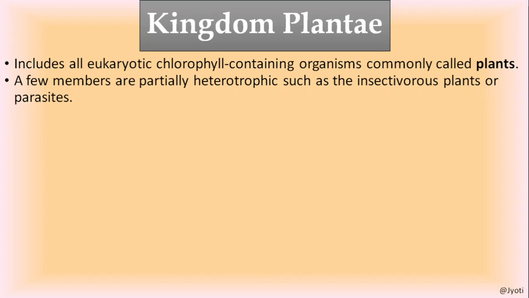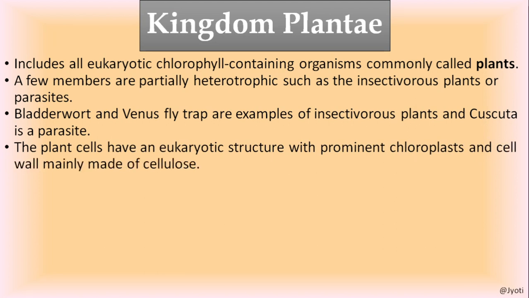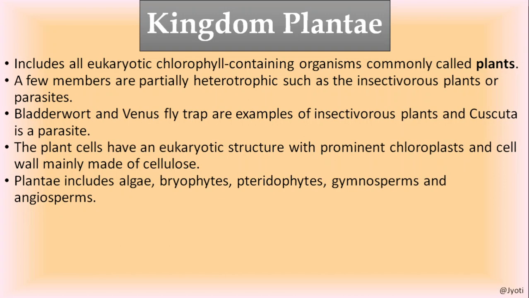Or some are parasitic also, like Cuscuta. And since these are eukaryotic, they have a very prominent chloroplast and a cell wall made up of cellulose. And this Plantae kingdom includes algae, bryophytes, pteridophytes, gymnosperms, and angiosperms.